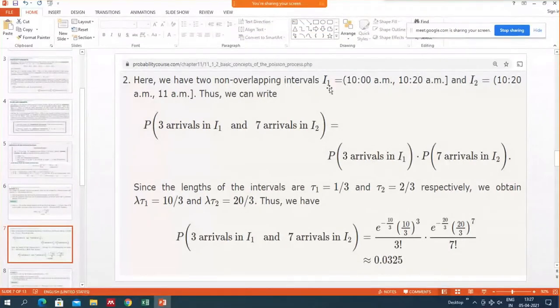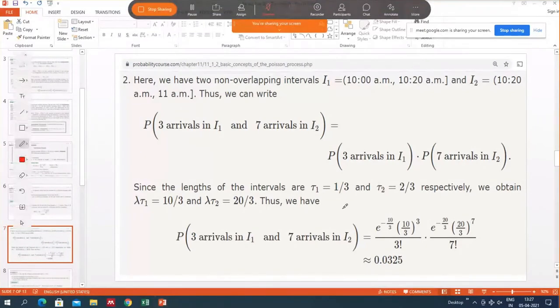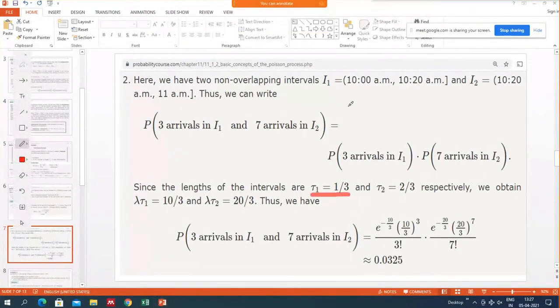So you do it like this. One interval is I1, another one is I2. We calculate the length of each interval. For I1 we assume tau1 is the length of the interval. In part 1 we have already calculated that the length of the interval I1 is 20 minutes, and 20 minutes in hours is 1 by 3. Similarly, the length of the I2 interval is 40 minutes, and 40 minutes in terms of the hour is tau2. So we have the length of the intervals, and the lambda parameter is also provided to us.